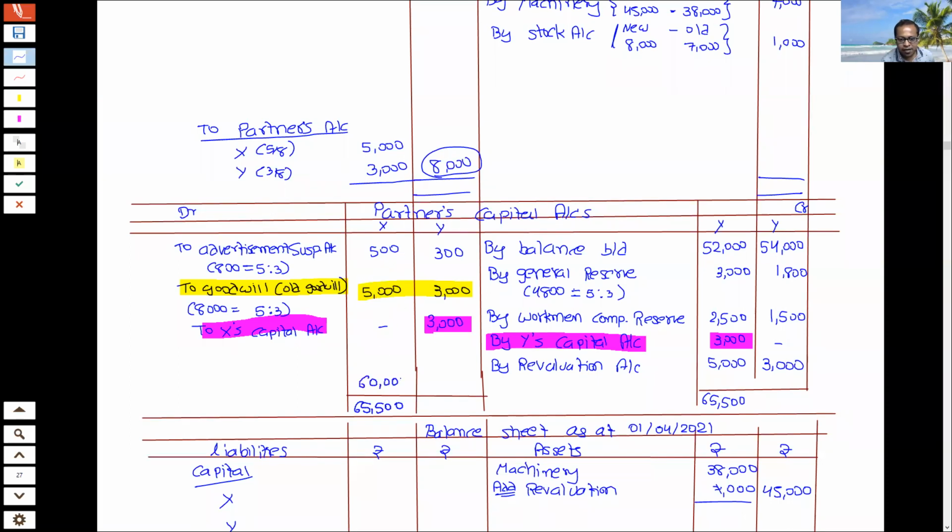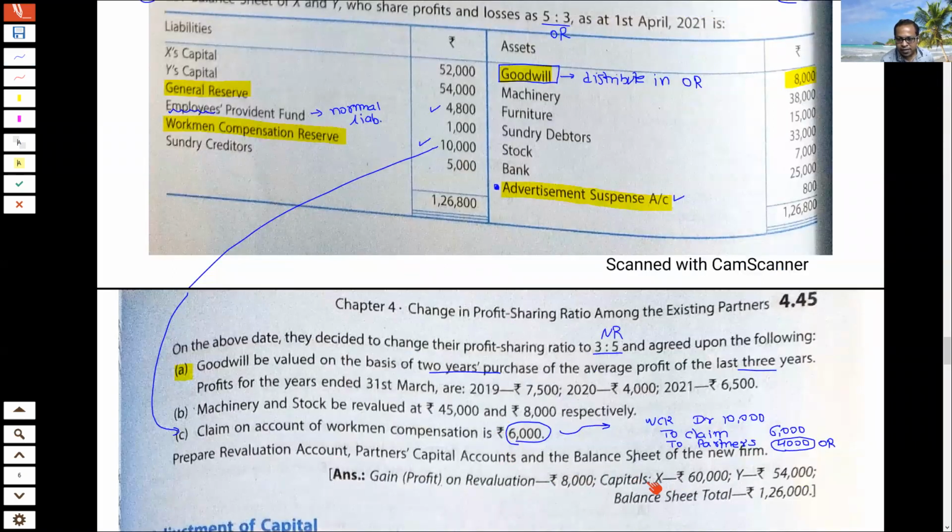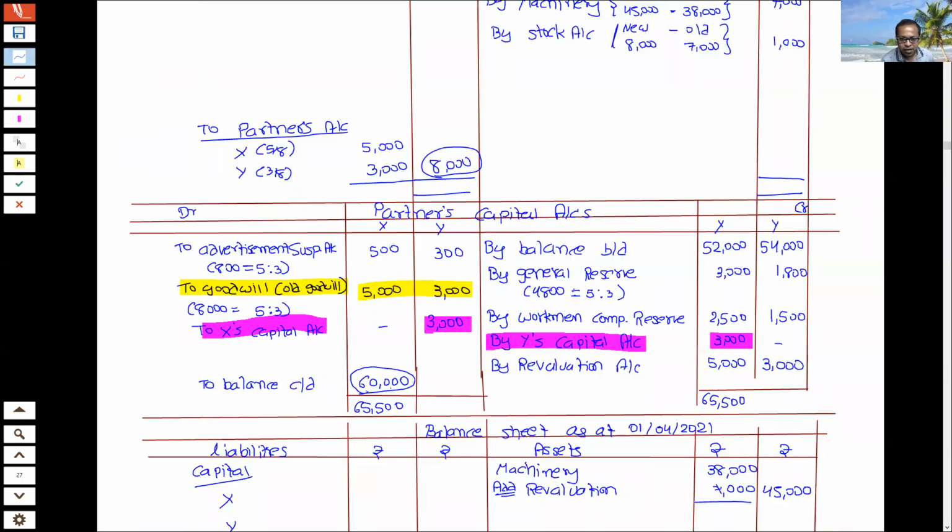So I'm getting this as 60,000, and it is to balance carried down. Let us confirm. Yes, capital of X is 60,000. I have got this 60,000.